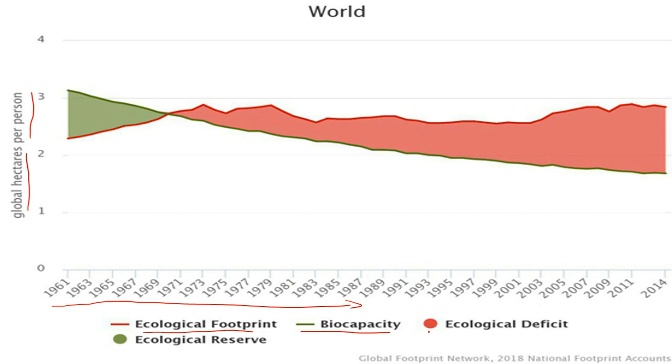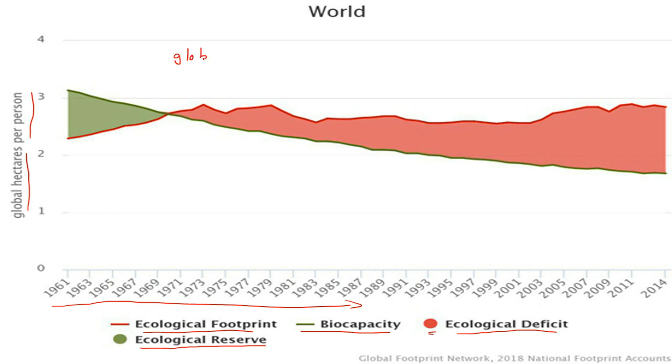The area denoted by this red is representing ecological deficit, and the area denoted by green is representing ecological reserve. So let us understand what exactly global hectares are. Basically, both the ecological footprint and biocapacity are expressed in global hectares.